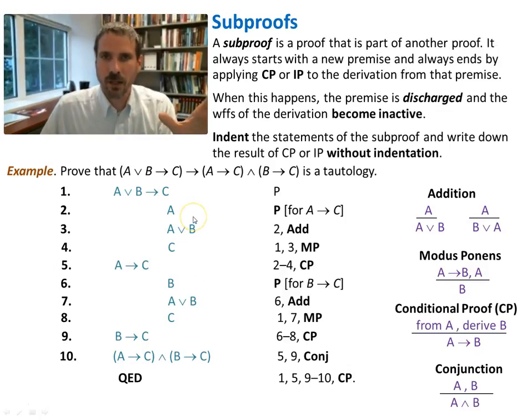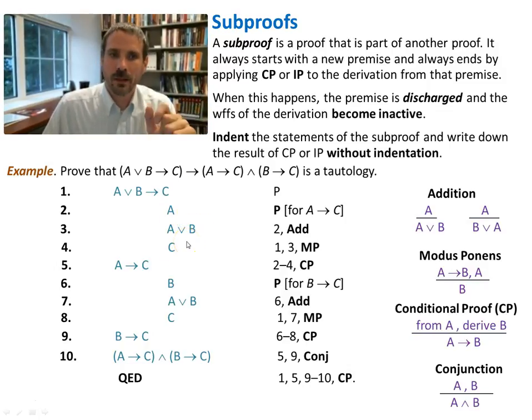Think about writing this out in paragraphs. Think about doing the informal proof of this. You would say, okay, we're going to assume A, and you wrap this up in a lemma. And you'd wrap this up in a lemma, and then your main proof is, I've got this as a premise, this is my given, and then I've got these two lemmas, so then I can just write some informal sentence to represent conjunction, and you're done.